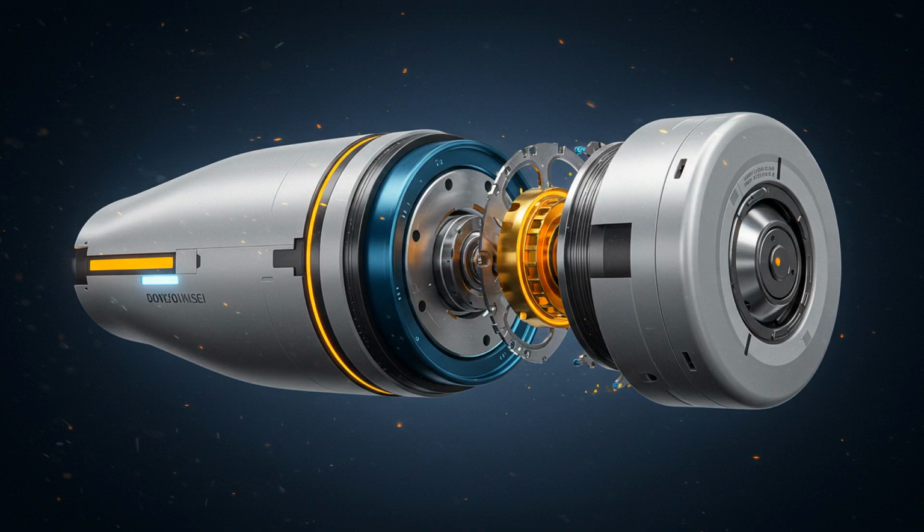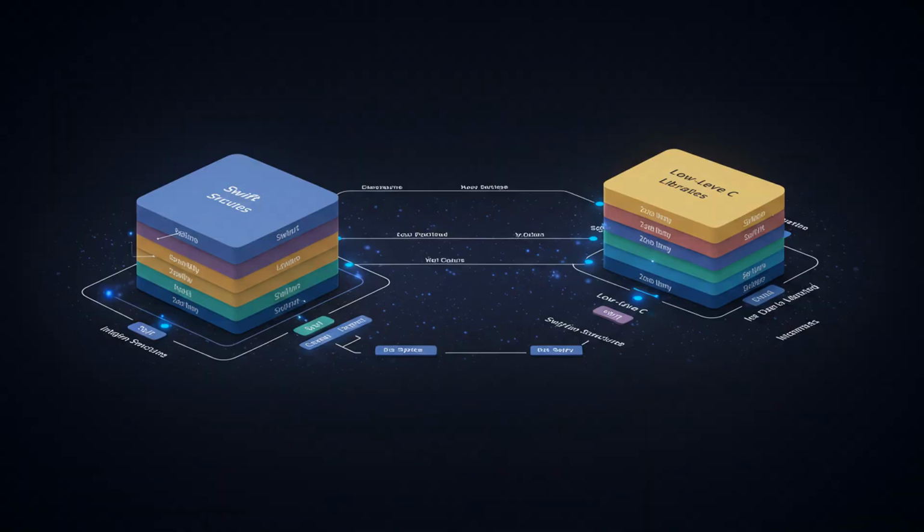This reveals a fascinating pattern. The most powerful systems often combine both approaches. Instagram's backend uses Python for rapid development, but relies on C extensions for performance-critical operations. iOS apps use Swift's high-level features while accessing low-level C libraries when needed.